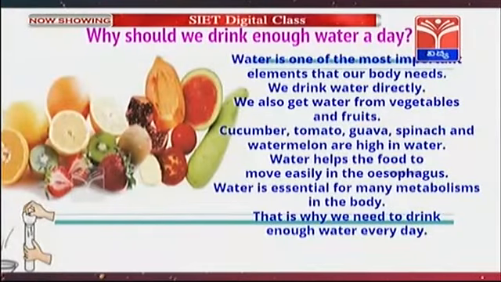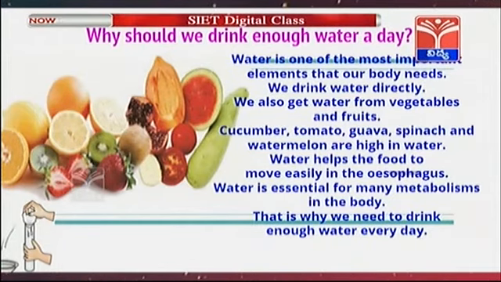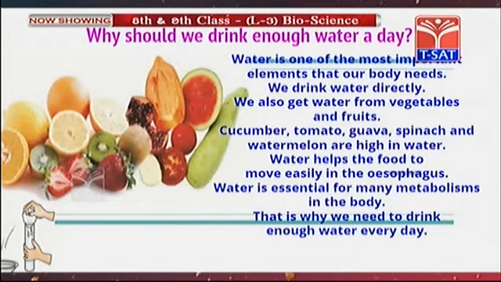Why should we drink enough water a day? Water is one of the essential elements that our body needs. We drink water directly. We also get water from vegetables and fruits. Cucumber, tomato, guava, spinach and watermelon are rich sources of water. Water helps the food to move easily in the esophagus. Water is essential for many metabolisms in the body. That is why we need to drink enough water every day.